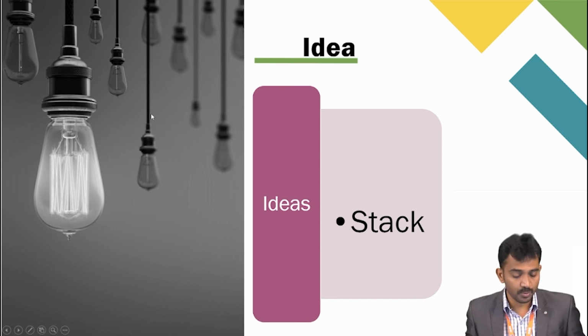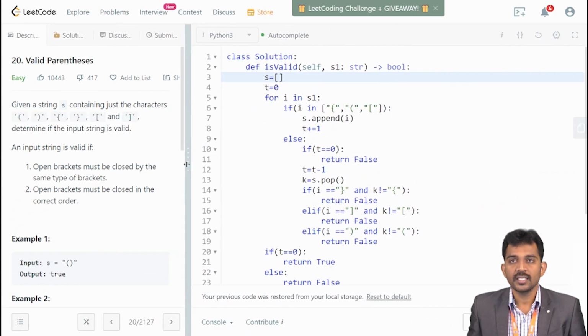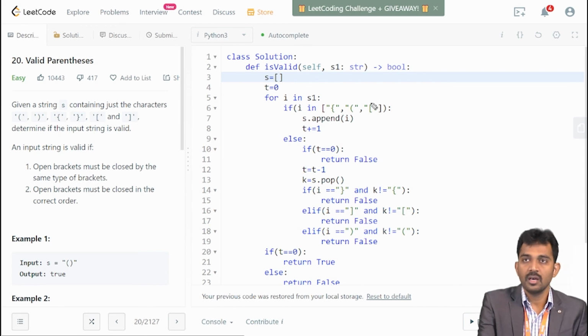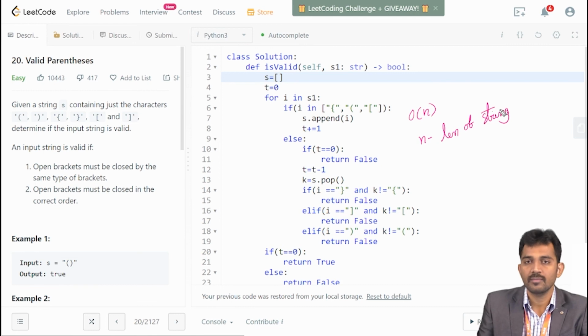And what is the time complexity of this program? If you see the time complexity, here I just solved this problem in a single pass only, right? The number of characters there in the string. So the time complexity is big O of n, where n is the length of the string. That's all. The stack data structure is used to solve parenthesis balancing. Got it?